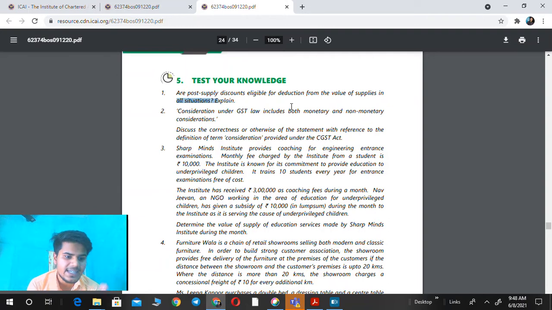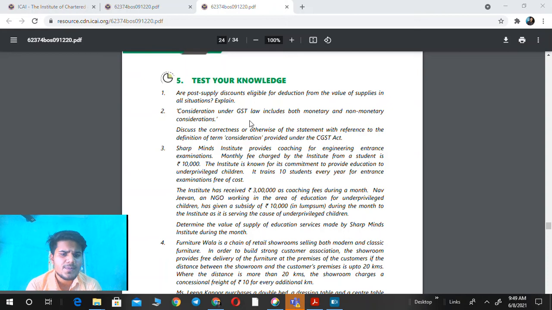First, in terms of an agreement. Second, can be linked with the invoice. And third and last condition is proportionate ITC reversed by the recipient. Then we are eligible to deduct the discount amount from the value of supply. Okay, the next question is: consideration under GST law includes both monetary and non-monetary consideration. So in this question we have to check the correctness of the statement.